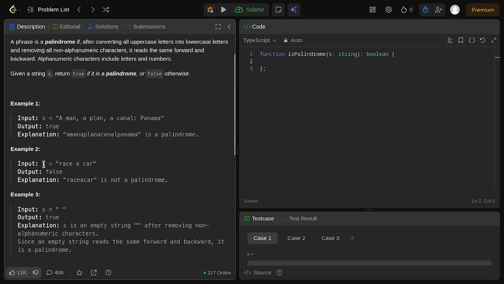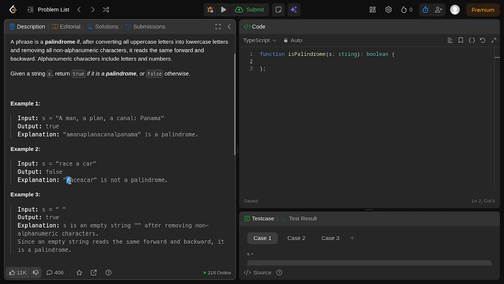And for example number 2 right here, we have "race a car". It is not considered a palindrome because we have the a which is compared with the e, and a is not the same as e, and hence the result is false, and it is not a palindrome.